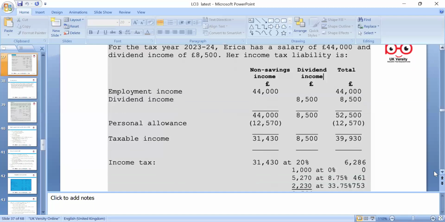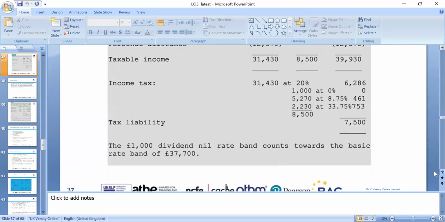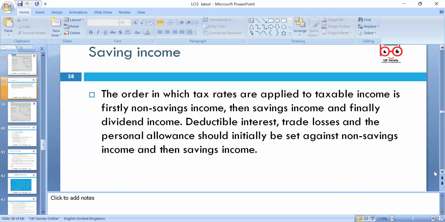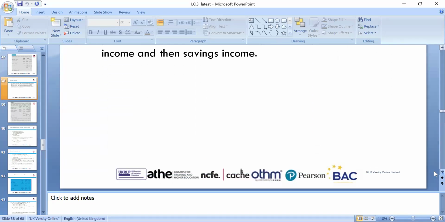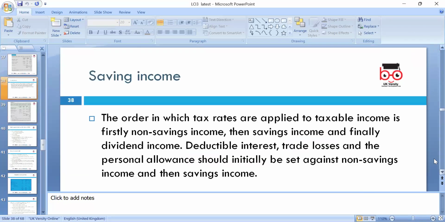So another is Rika's income in this case. So please we can look around again. The example is 44,000 income, dividend income, and we can calculate the tax liability. So these are a good few examples. Please, in your assignment, if you want to include them, you can. Savings income, which we just earlier explained, the limit which we need to look around, and which savings bracket, tax bracket it falls in, so we have to calculate. So let's please look around one more example here.